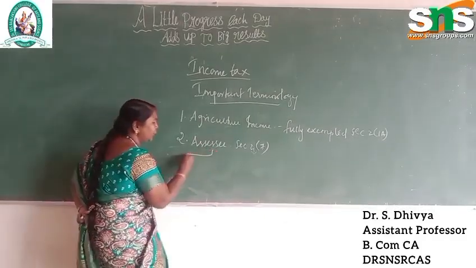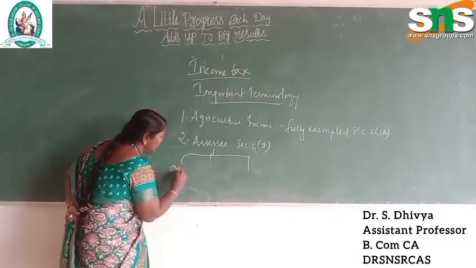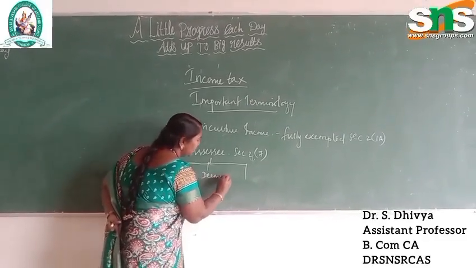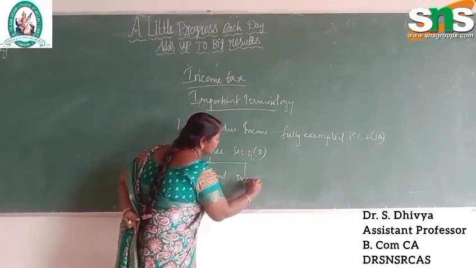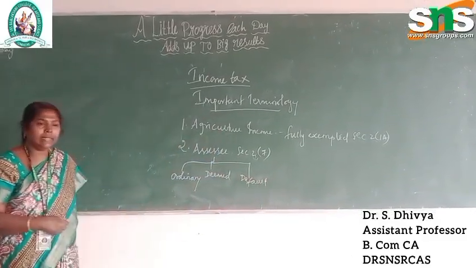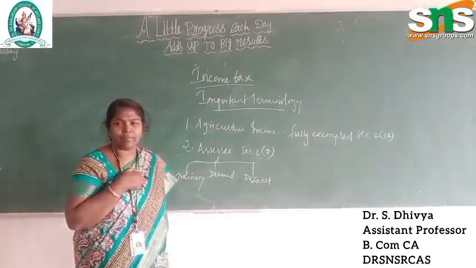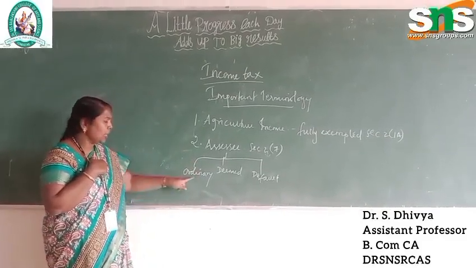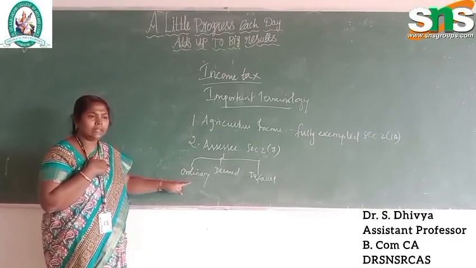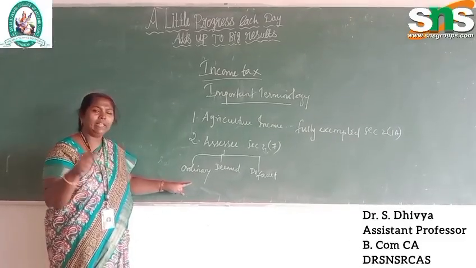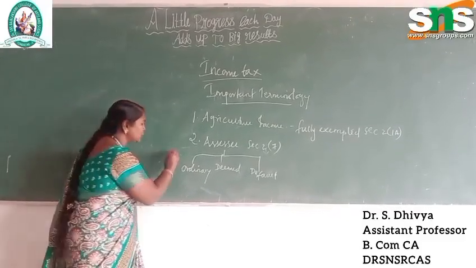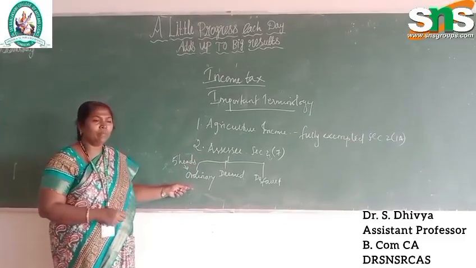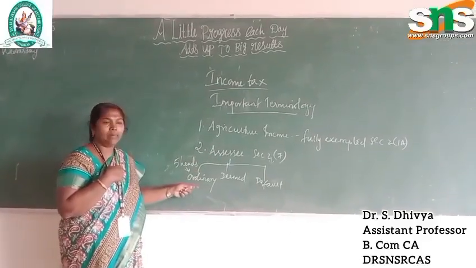This assessee is divided into 3. First one is the ordinary assessee, second one is the deemed assessee, and third one is the default assessee. Ordinary assessee: I am a person employed somewhere and getting an income, and if it exceeds the limit, I have to pay the tax. We know the 5 heads of income, right? Under any of the 5 heads, if I am receiving income, I am an assessee. So I am an ordinary assessee.